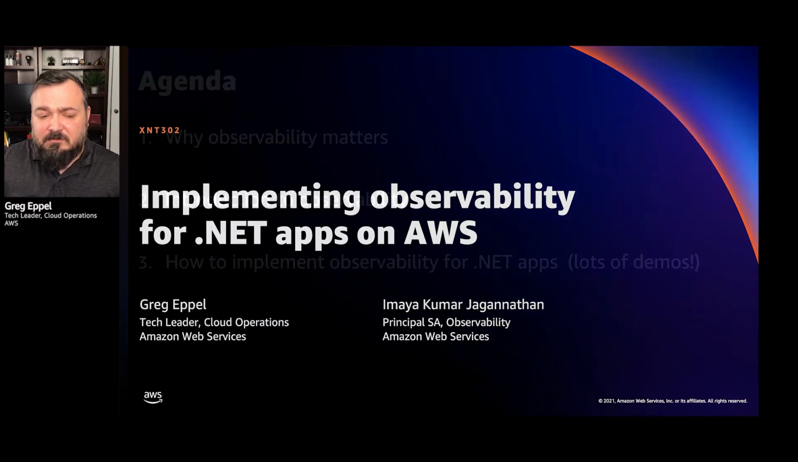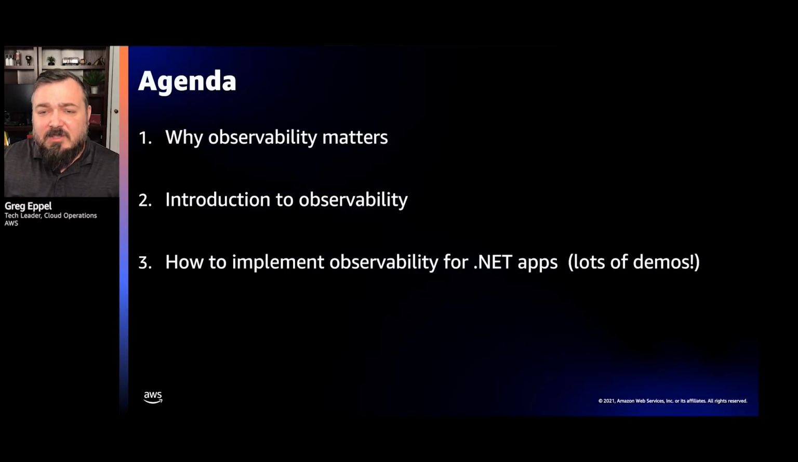We've got a pretty simple agenda, 3 major areas that we're going to cover. We're going to talk about what is observability, why it matters for .NET, and how to implement observability for .NET. Please note we have a lot to cover here. We likely won't have time for questions. However, we're happy to answer questions after the session.